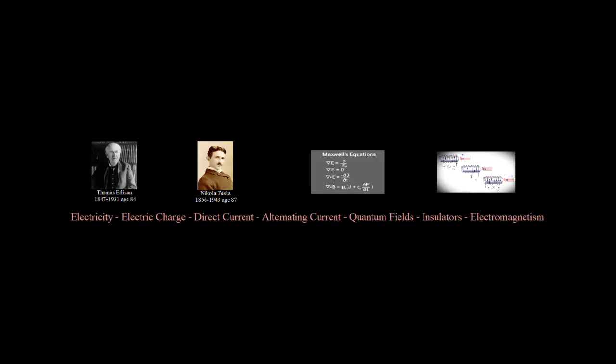Thomas Edison, 1847 to 1931, age 84. Nikola Tesla, 1856 to 1943, age 87. Electricity, electric charge, direct current, alternating current, quantum fields, insulators and electromagnetism.